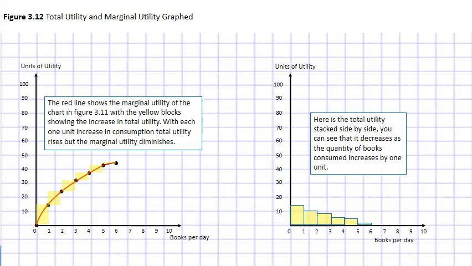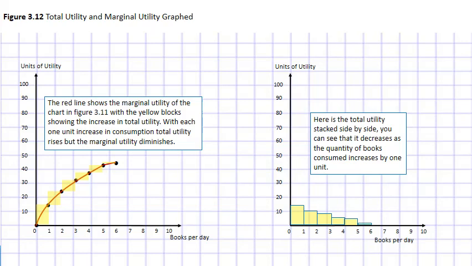So if we take those same blocks and we put them over here to the right, and we say units of utility, then what we notice, of course, is that when we stack it side by side, as you can see, the quantity of books consumed increases by 1 unit. So here's the total utility stacked side by side. You can see that it decreases as the quantity of books consumed increases by 1 unit.